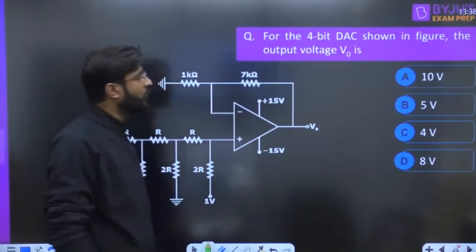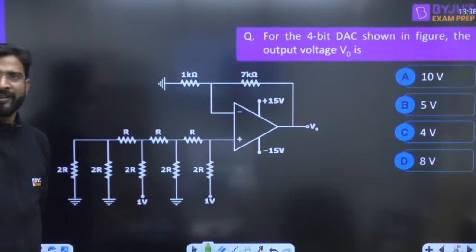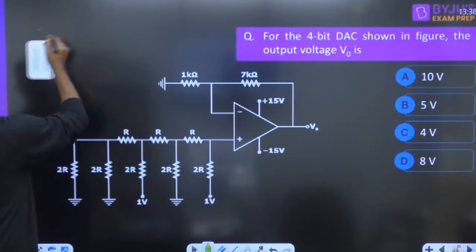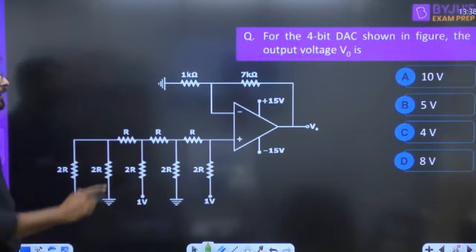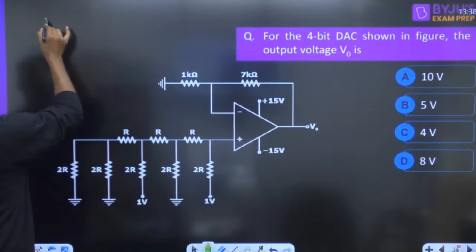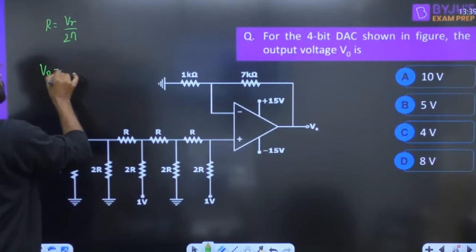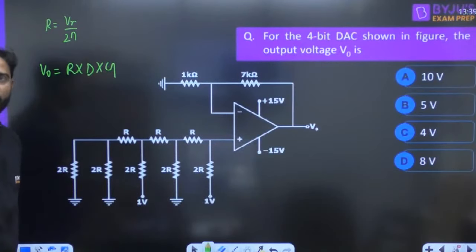A 4-bit DAC is shown in figure 1 below. What should be the output voltage V0? This DAC is given. Always remember, this is called R-2R, right? So in the R-2R, we already know the resolution is VR upon 2 raised to power n, and the analog output is R into D into G: resolution into decimal equivalent into gain.